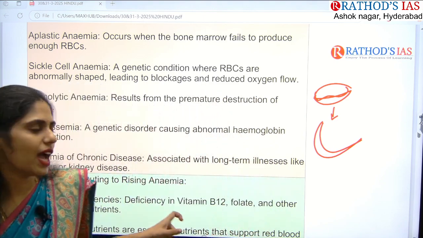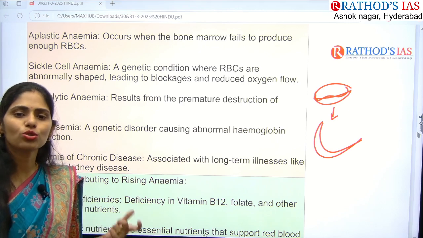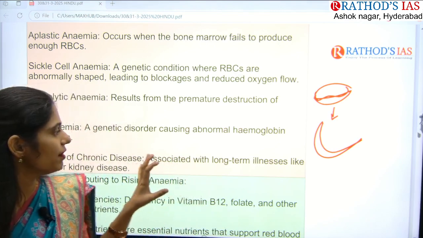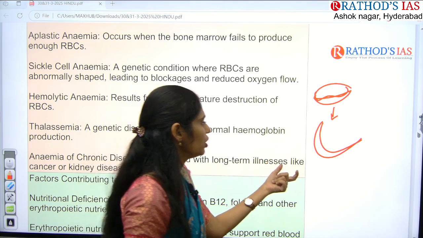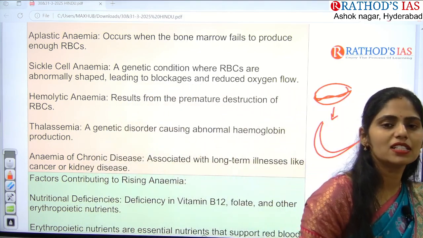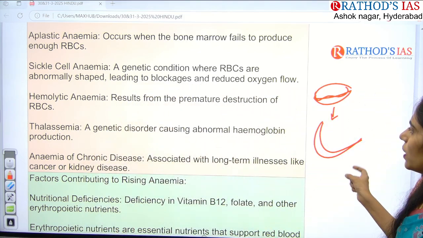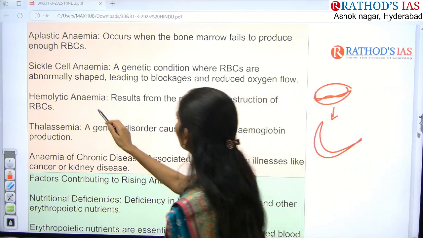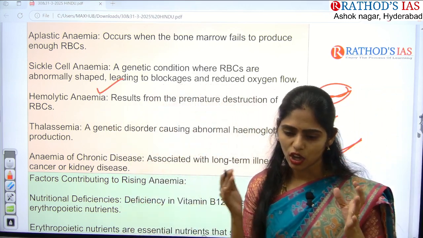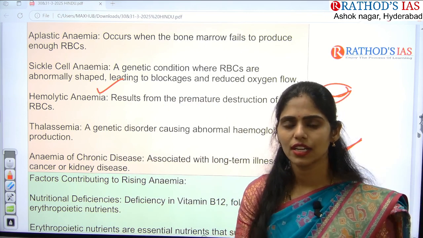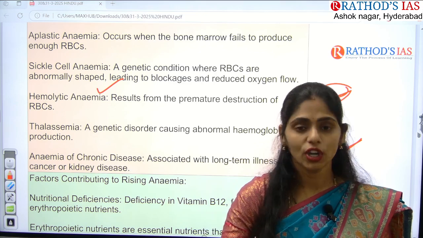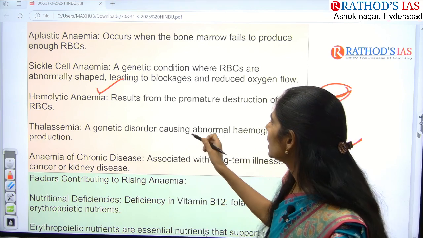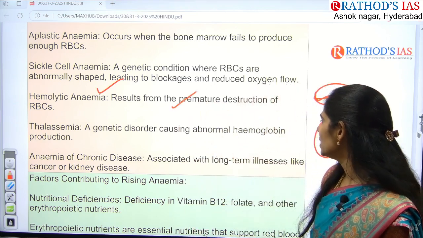Because of this, what happens? It will not have the capacity to carry the proper amount of hemoglobin, and the life duration of this sickle cell red blood cell is also very short. So it is also one important problem. Apart from that, we have one more anemia called hemolytic anemia. Normally, what is the lifetime of a red blood cell? That is 120 days. If they are dying early, that is called hemolytic anemia.